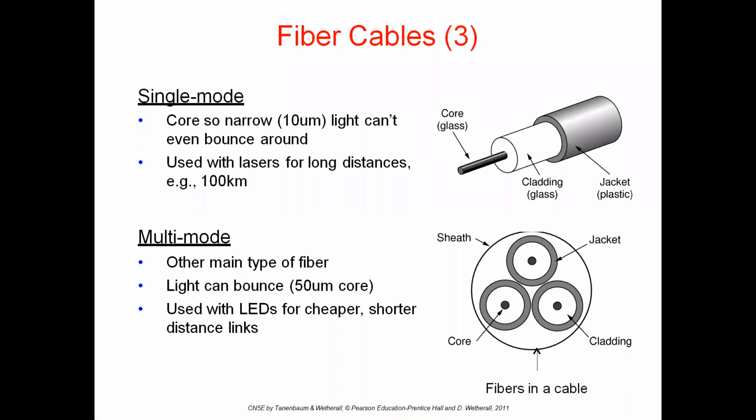One is single mode, it is the best mode, and one is multi-mode. In the single mode, the capacity is very high. It is used for longer distances. There are no bounces. In the multi-mode, there are bounces and it uses 50 micron core. And the single mode uses 10 micron core.